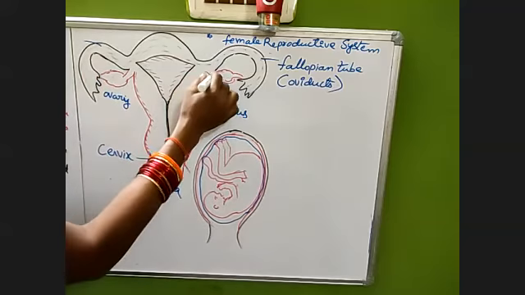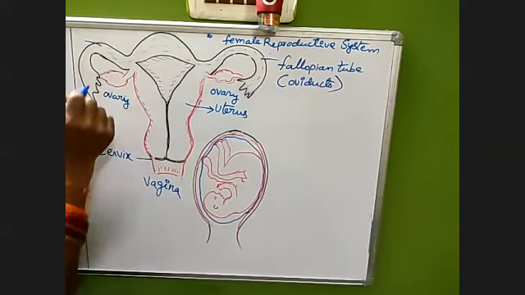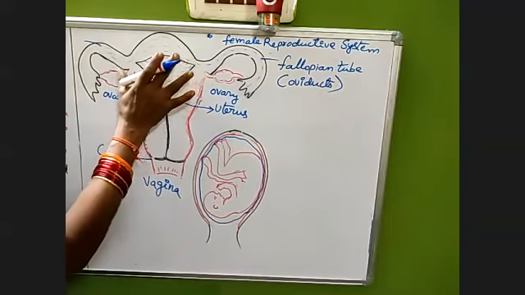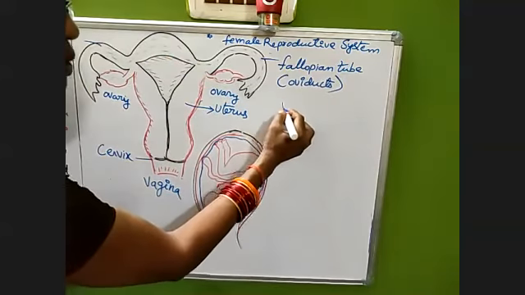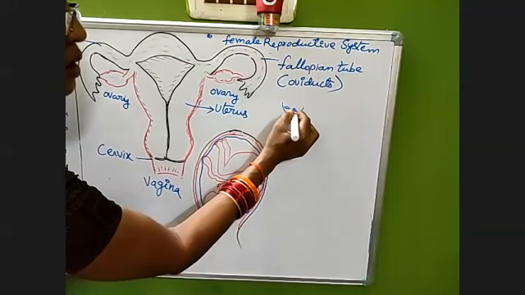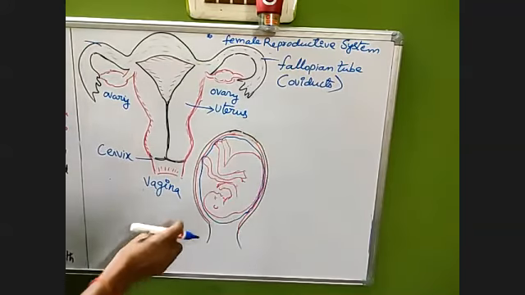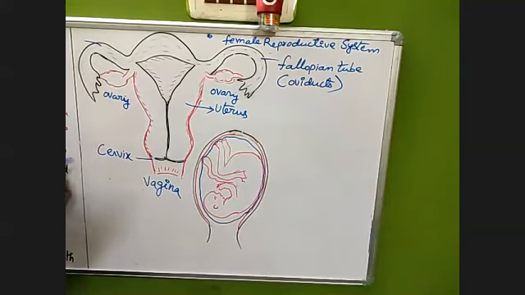The ovaries are almond-sized structures. A pair of ovaries are there in our lower abdominal cavity for the female. This is the lower abdominal cavity. Here one ovary, here another ovary. Okay. So every month